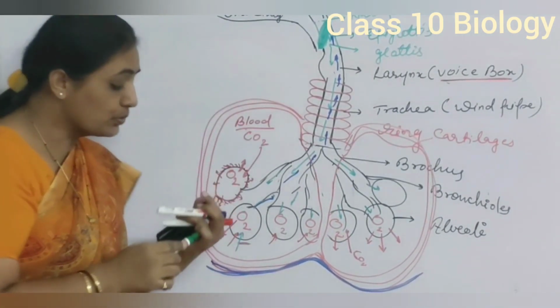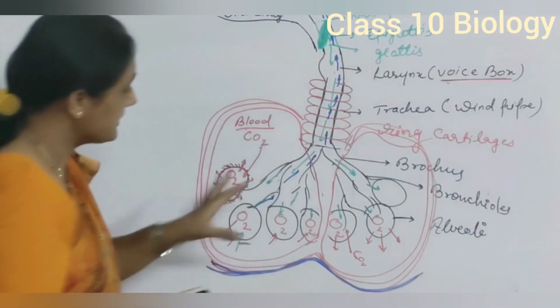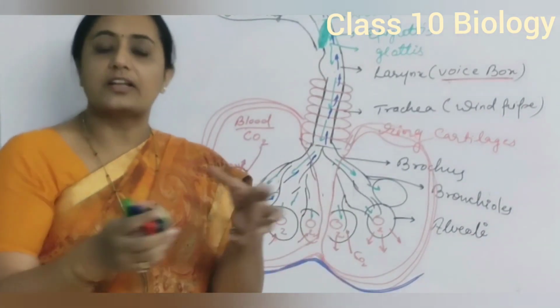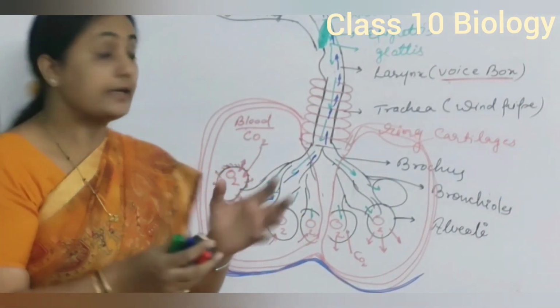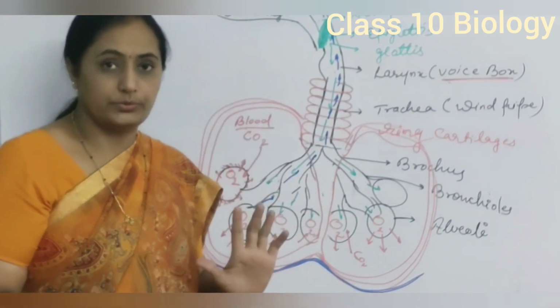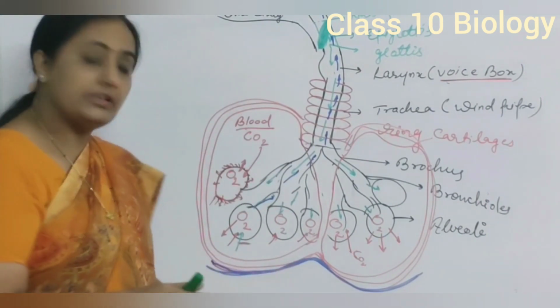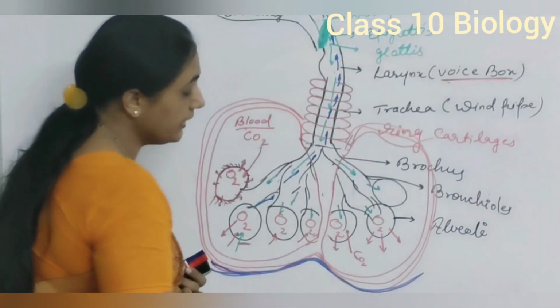But how does the process of exchange take place? Are the lungs performing contraction and relaxation so that O2 enters in and CO2 goes out? No. The mechanism of breathing is carried out with the help of a muscular tissue.